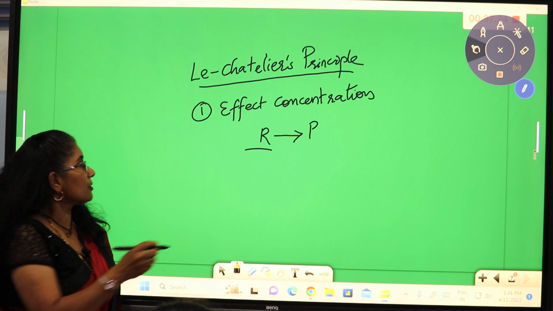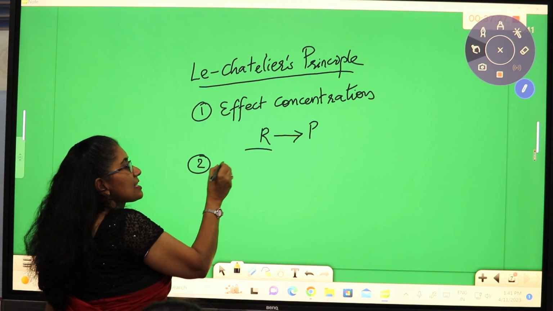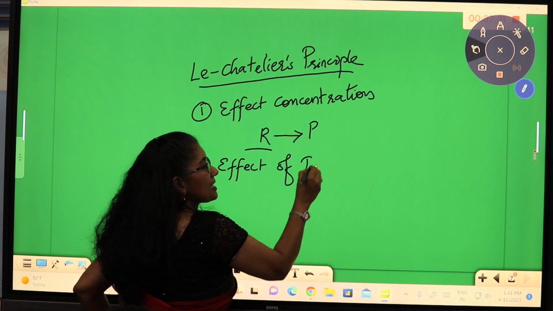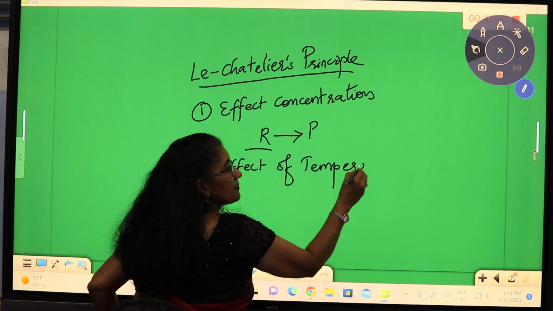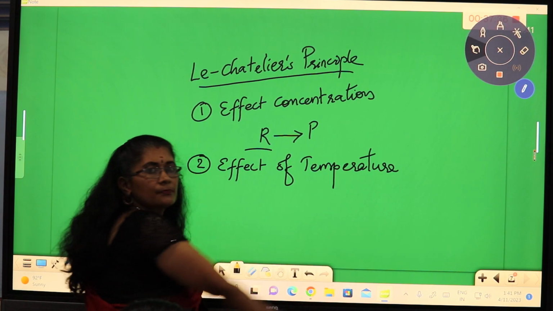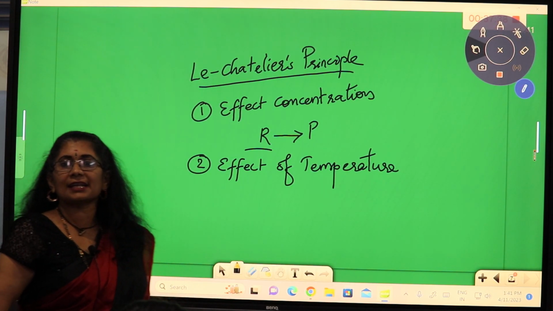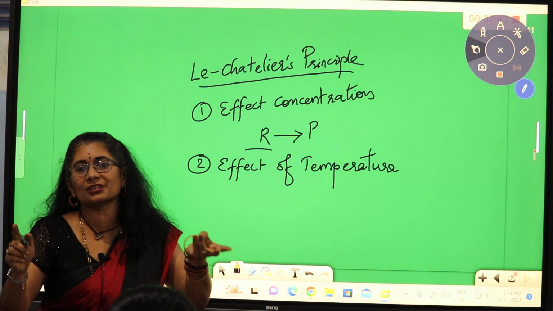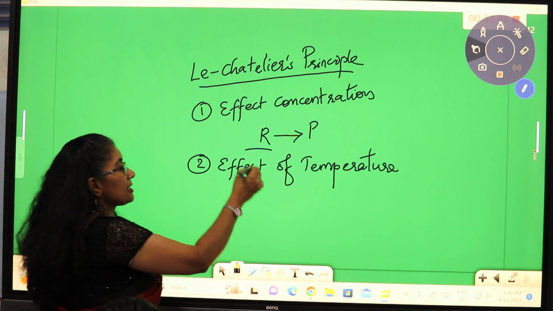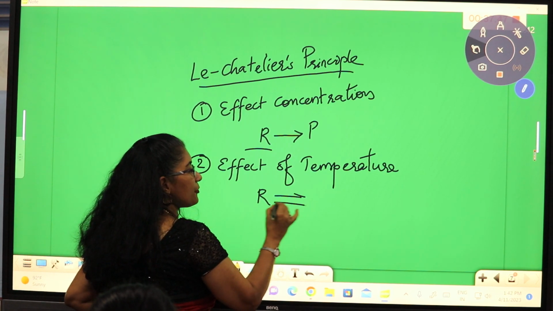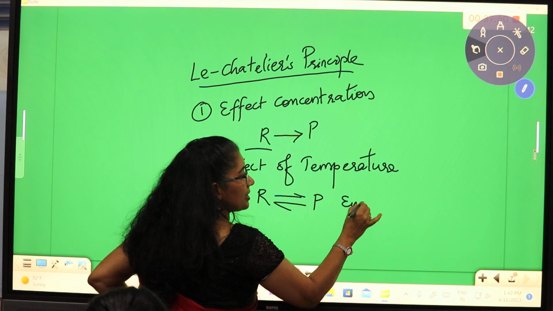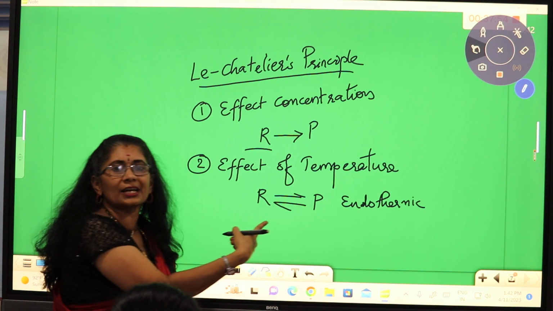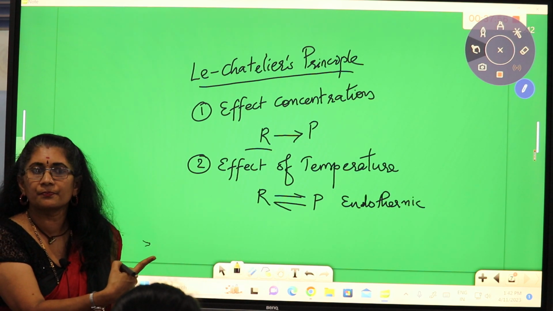Right? Now, what happens when we change the temperature? The temperature effect is based on whether the reaction is endothermic or exothermic. So, if I have written a reaction with the forward reaction endothermic, how do we know that the forward reaction is endothermic?